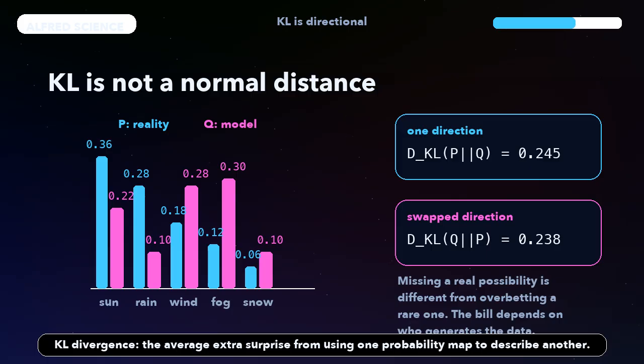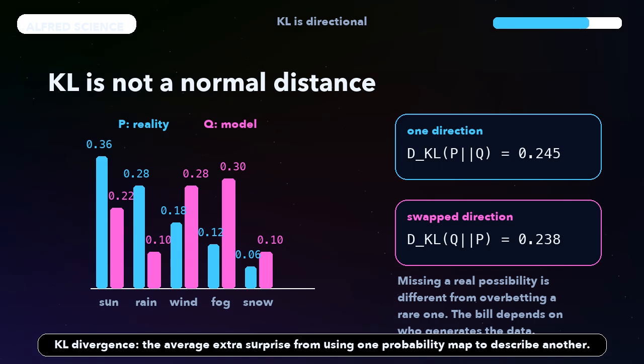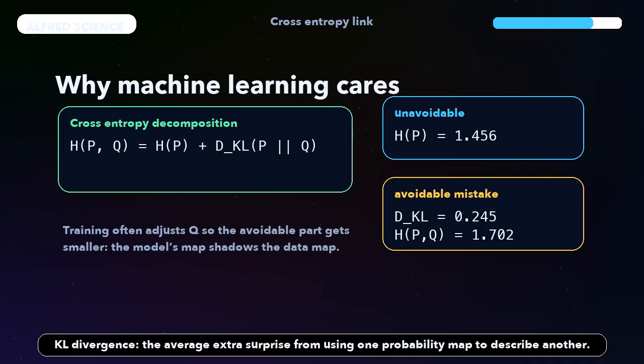In machine learning, this idea hides inside cross-entropy. Cross-entropy equals the true entropy of the data plus the KL divergence from the data distribution to the model distribution. The entropy part is the unavoidable uncertainty. The KL part is the model's avoidable mistake. Training a probabilistic model often means pushing that avoidable mistake down. Adjust Q until its probability map shadows P.